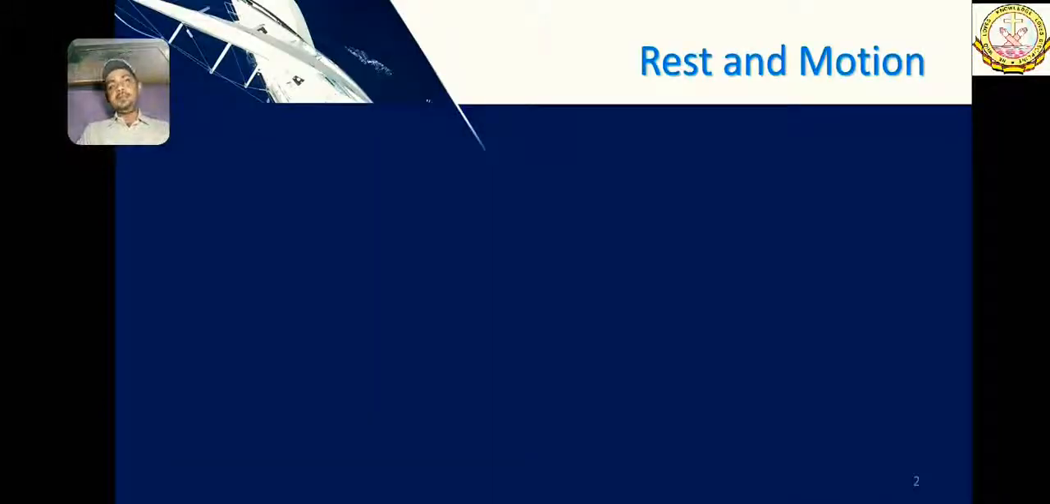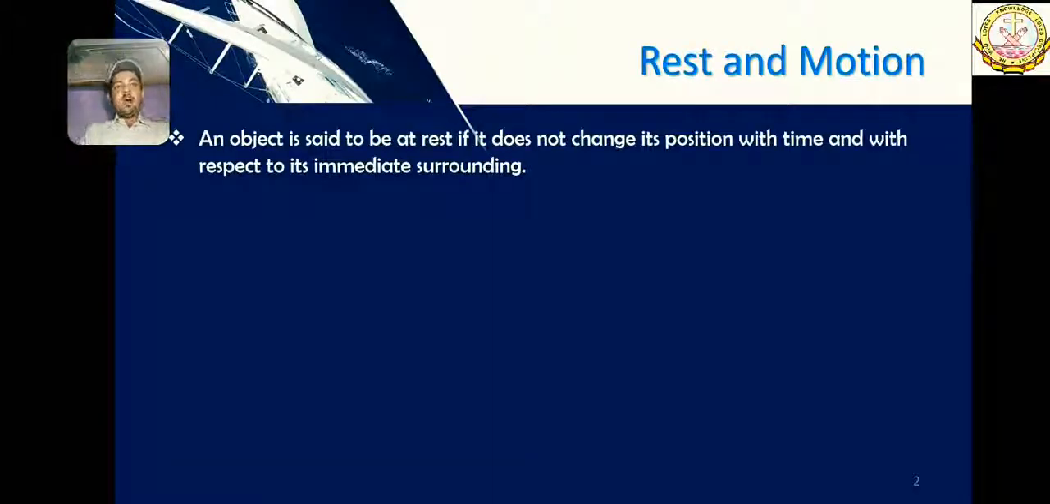Rest and motion. An object is said to be at rest if it does not change its position with time and with respect to the immediate surrounding. If an object is kept as it is and it is not changing its position with time or with respect to the immediate surrounding, then it is called rest. Okay, let's see a few examples to understand it better.